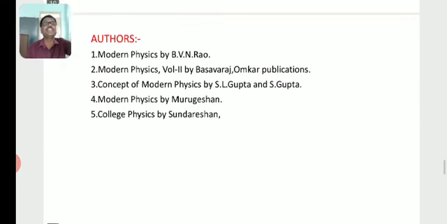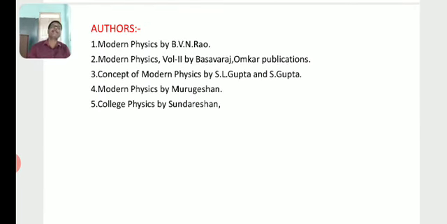Then which are the references we need for the study of Pauli's exclusion principle? Modern Physics by B.V.N. Rao, Modern Physics Volume 2 by Basavaraj Homkar Publications, Concepts of Modern Physics by S.L. Gupta and A.S. Gupta, Modern Physics by Murugesan, then College Physics by Sundararajan and others.